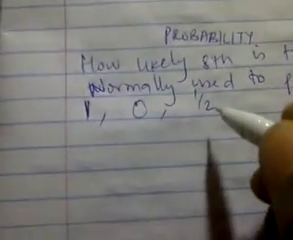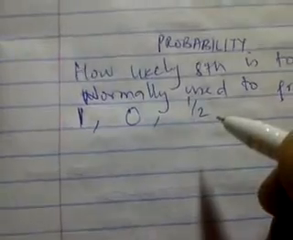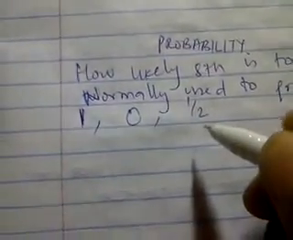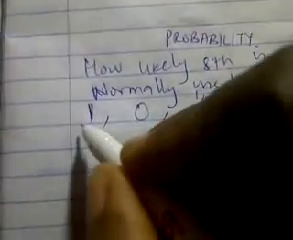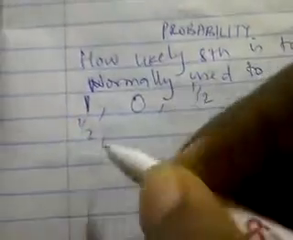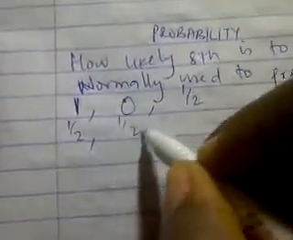For example, if you have a coin and you want to throw it up, you know a coin has a head and a tail. Now the probability that a head will come up when you throw it is half, and the probability that a tail will show is half.